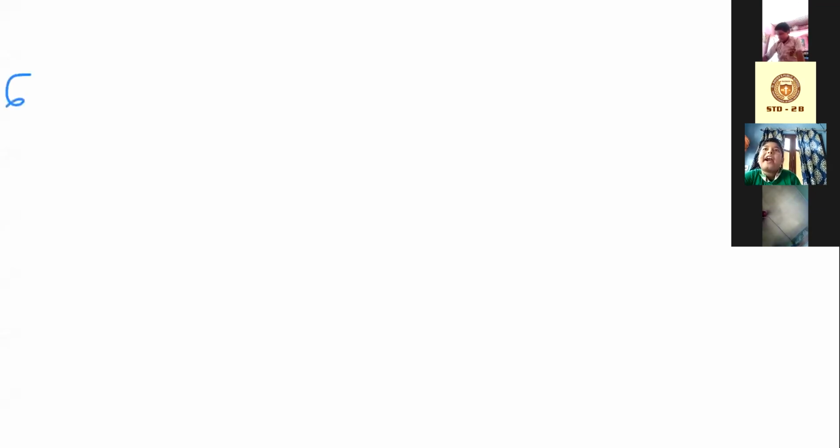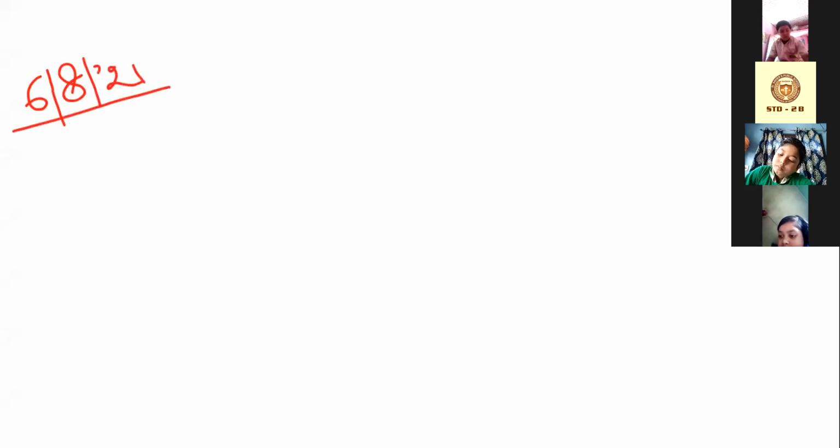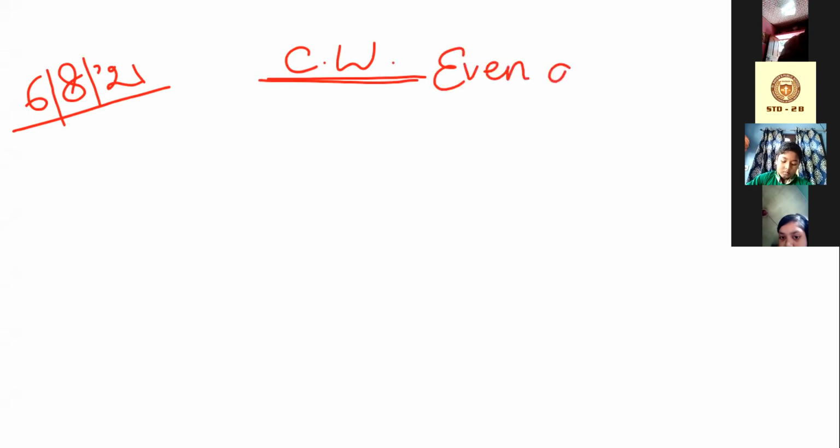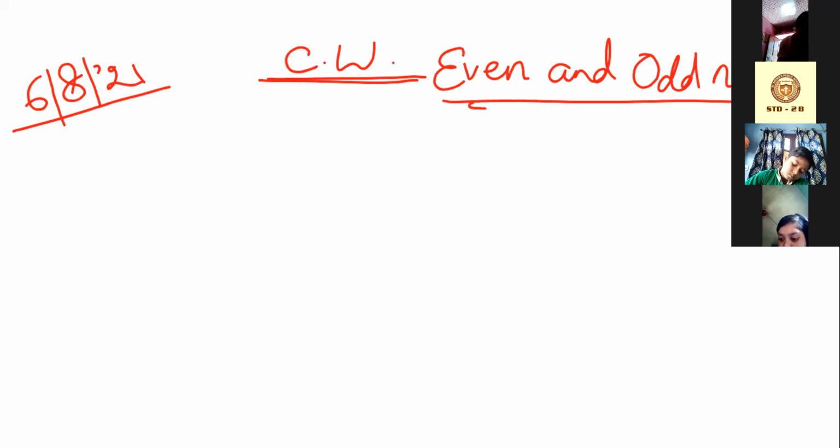Put the date first. Write CW. Give heading even and odd number. First write even number. Make a bullet.